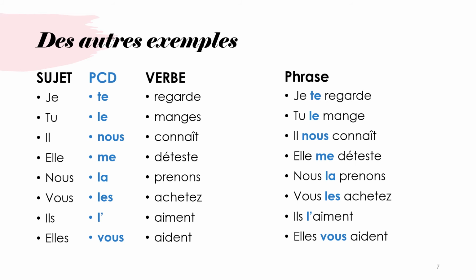So when we write a sentence with a PCD, we just have to remember what it is and where it goes. So, tu le manges, you eat it. Nous la prenons, we are taking it. Ils l'aiment, they like her. So it doesn't affect the conjugation of the verb. The only thing it affects is what the sentence says. And you just got to put it in the right place, which is always before the verb. Bon, on y va.